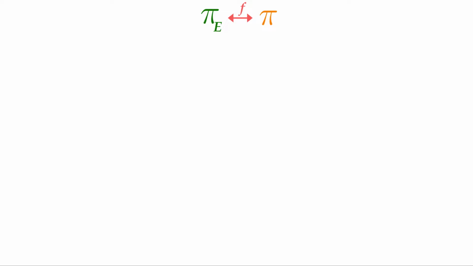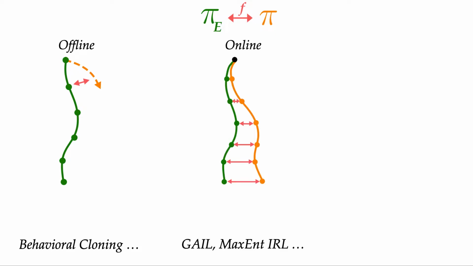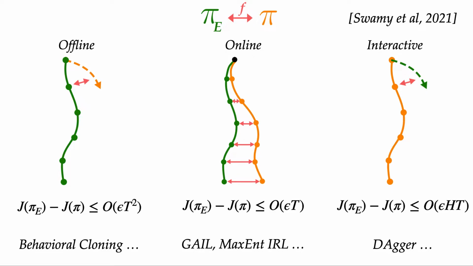So, broadly speaking, there's three classes of imitation learning algorithms. There's offline approaches like behavior cloning that learn purely from recorded demonstrations, online approaches like GAIL that compare simulated learner rollouts to expert trajectories, and interactive approaches like DAgger that query the expert for action labels on learner rollouts. In an ICML paper last year, we proved performance bounds that hold for all algorithms in each of these classes via a bit of game theory.